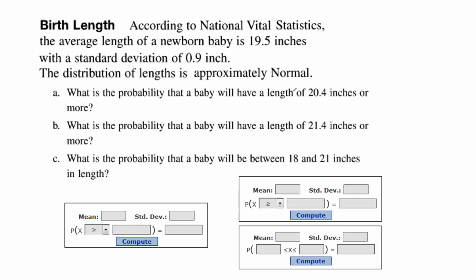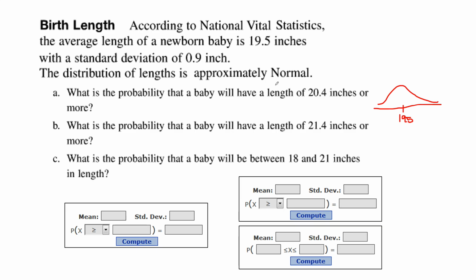Let's think about our picture here. So I have a normal distribution, poorly drawn, with a mean of 19.5 and a standard deviation of 0.9 inches.